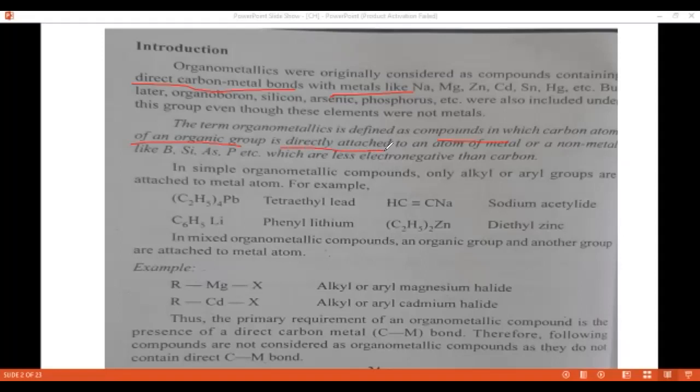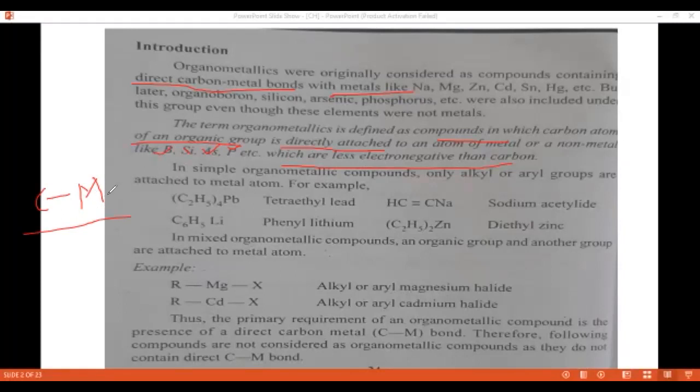The carbon of an organic group is directly attached to an atom of a metal or non-metal like boron, silicon, arsenic, phosphorus, etc., which are less electronegative elements than carbon. Simply, in organometallic compounds the carbon atom is bonded to a metal or non-metal.